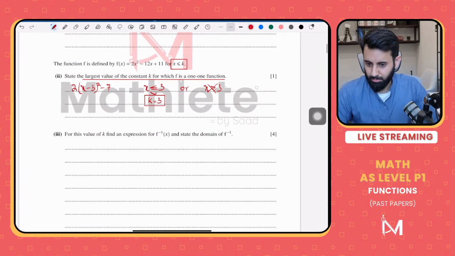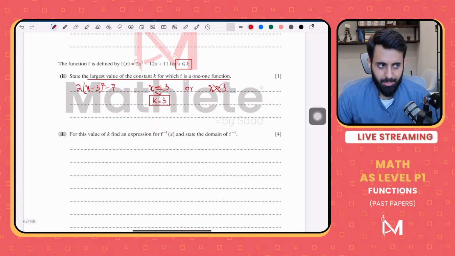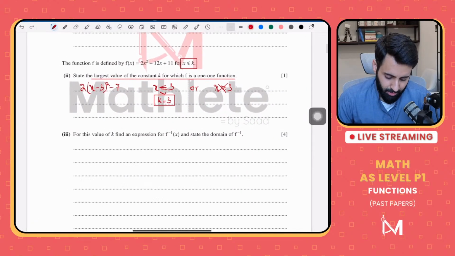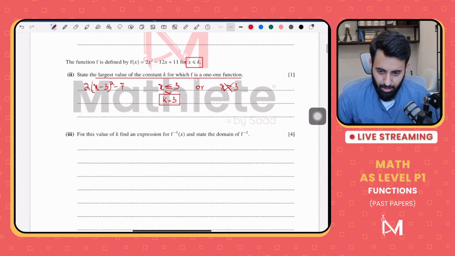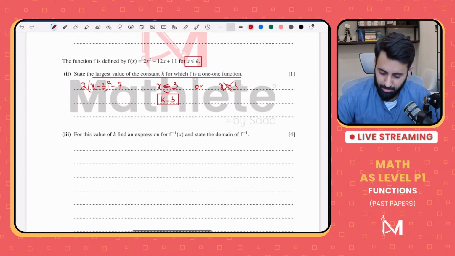Once you solve enough questions, you will reach a point where you won't be surprised by a functions question. Okay? Although I think in the February-March 2025 paper, there was a difficult question. Let me see if I can pull that up and let's see if we can solve that. But if you solve enough questions, you will notice that pretty much every question is a standard question.